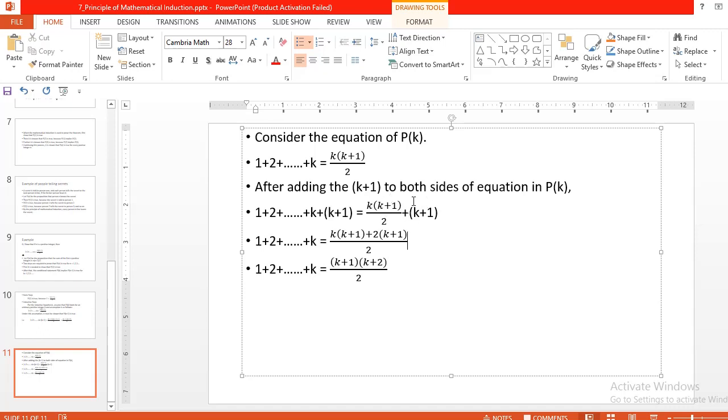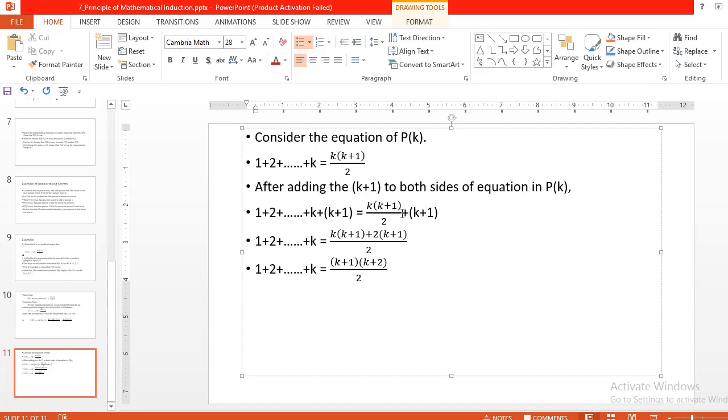Now, after solving this equation, how can we get this value? Cross multiplication here. Here k plus 1 is the numerator, and what is the denominator of k plus 1? There is nothing, so the denominator will always be 1.